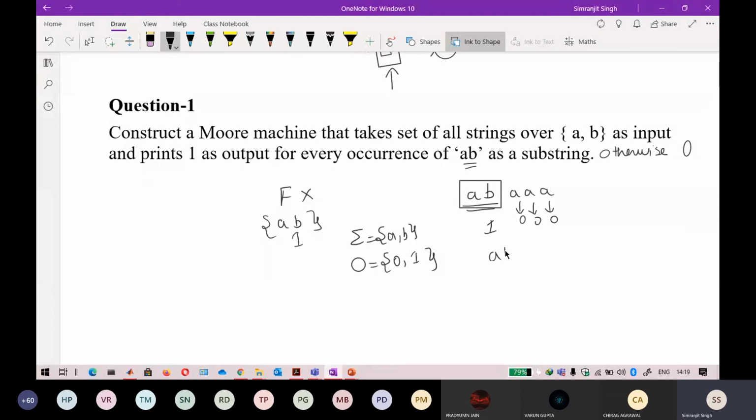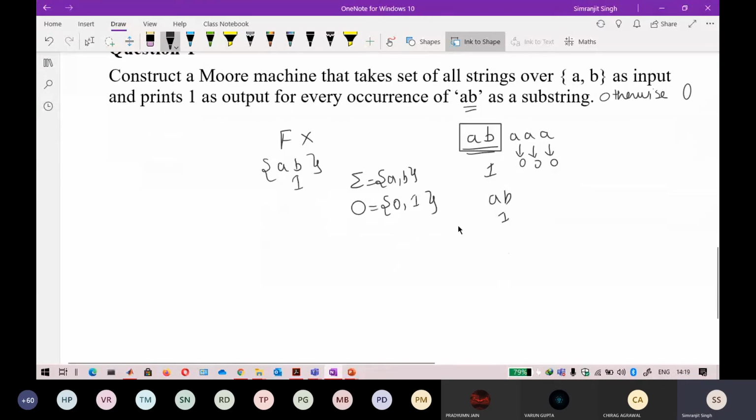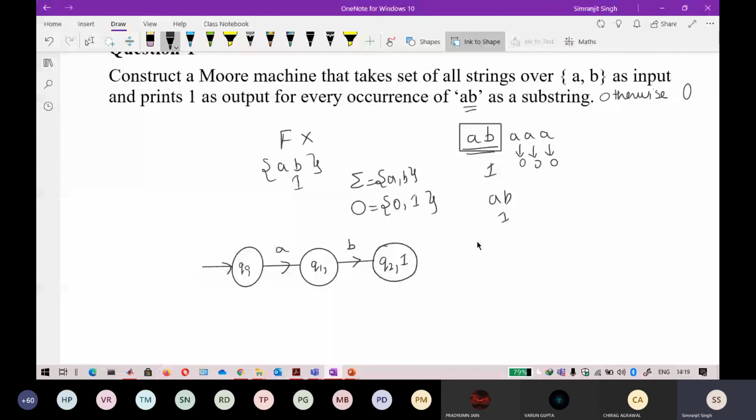On seeing the input AB, I have to output 1. I start building: this is q0, then I have seen A, this is q1. The output will be placed here, so don't worry about that right now. Now AB is completed and I land at state q2, and this q2 state will output a 1.